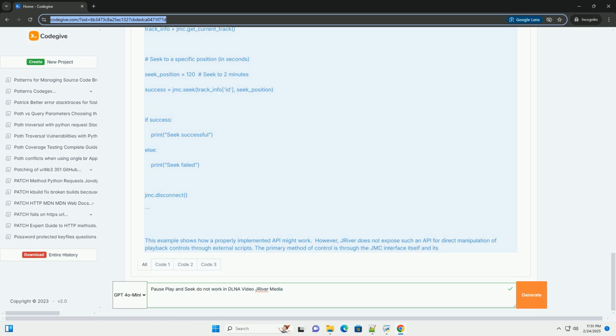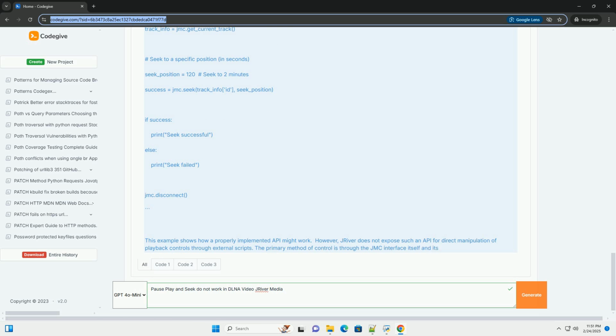6. Temporarily disable firewalls and antivirus. As a test, temporarily disable firewalls and antivirus software on both the JMC server and the DLNA client to see if they are interfering. If this resolves the issue, you'll need to configure exceptions in your firewall and antivirus for JMC and the necessary DLNA ports.